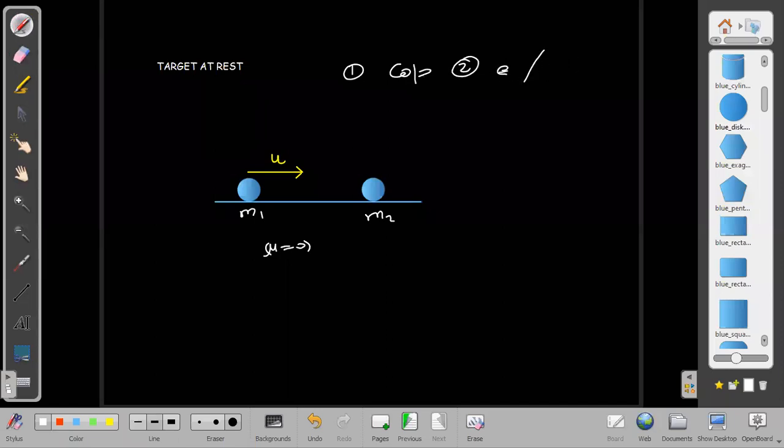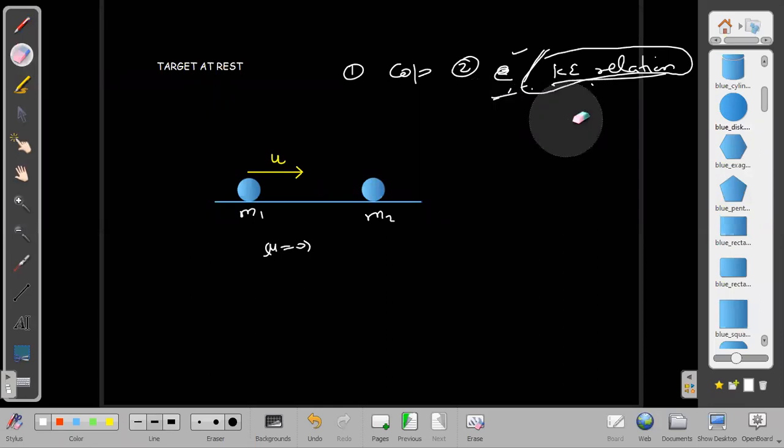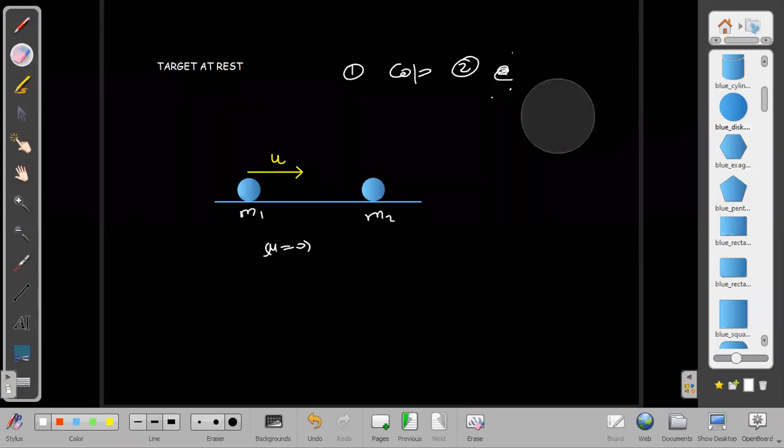The alternative is the energy relation, the kinetic energy relation. Sometimes they may say that this much energy is lost, or they may say that final energy is equal to initial energy, then it is an elastic collision, or any relation between kinetic energies. If that relation is given, we use it. But when that relation is used, don't use E additionally. Those two are similar things. If one is given, the other is not required. One of these two is enough.